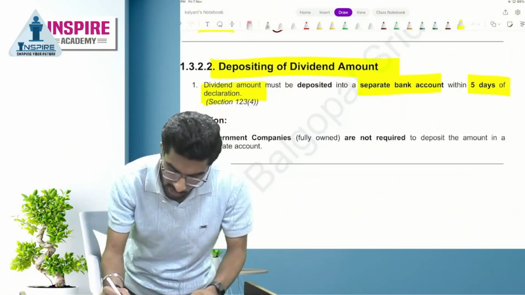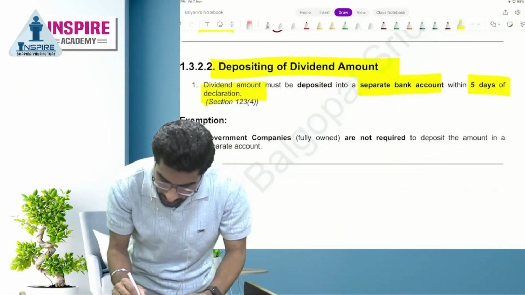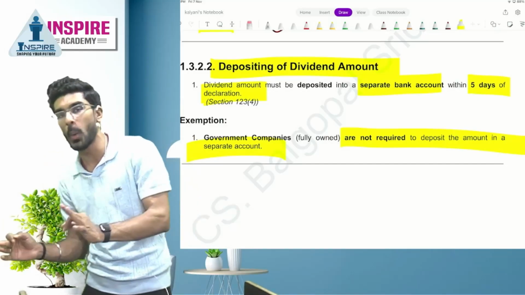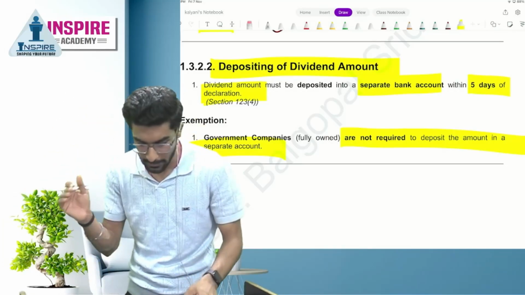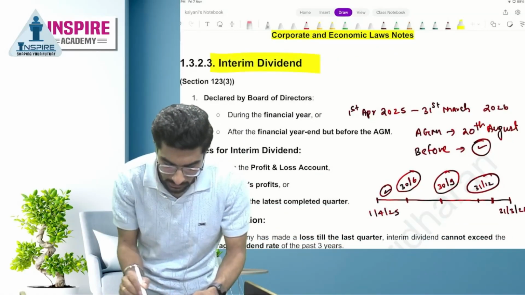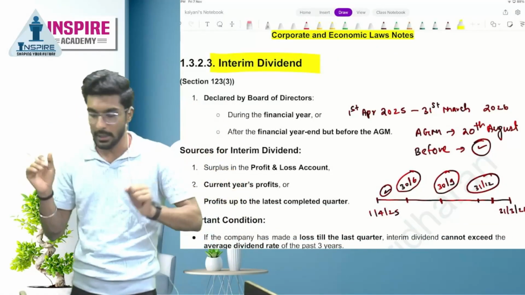Okay. Now, government companies are not required to deposit this amount in a separate account. Okay. Now, the next concept is interim dividend.